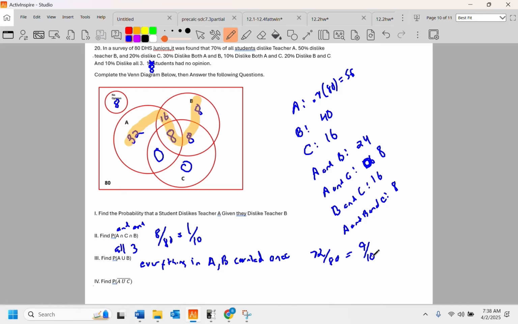All right, here we have the not notation. I am not in A and I am not in C. Okay, I'm not in either one of those. So let's see what that leaves. If I'm not in A or C, I can be that guy and that guy. That's going to be 16 in 80, which is 1 in 5.